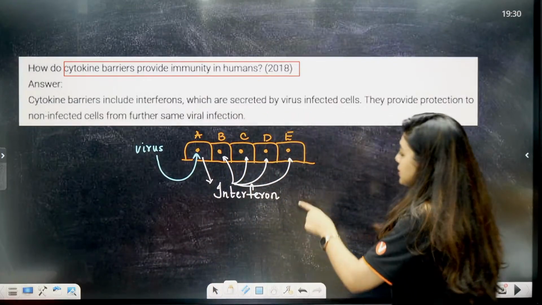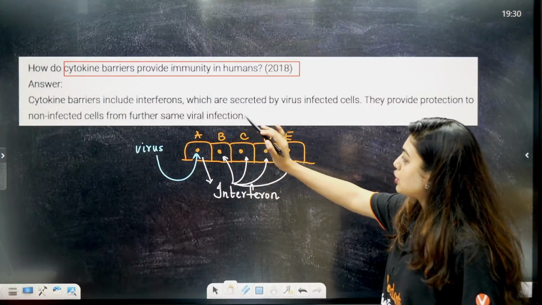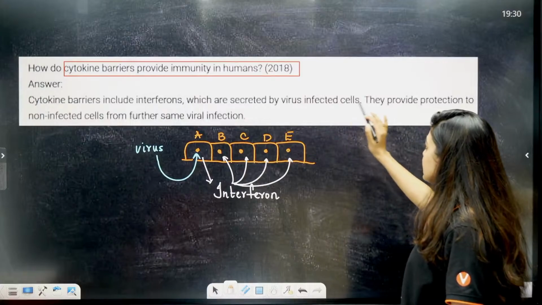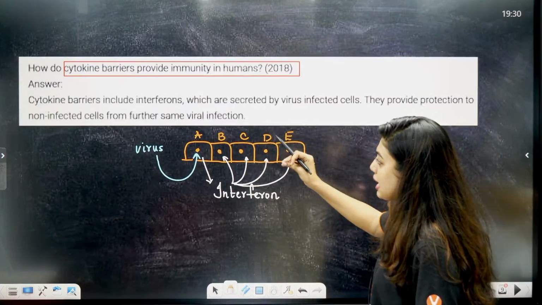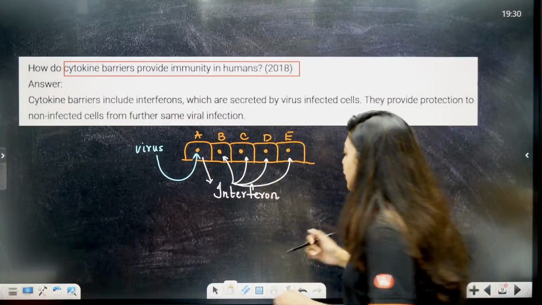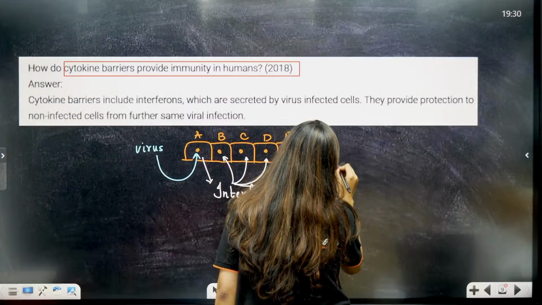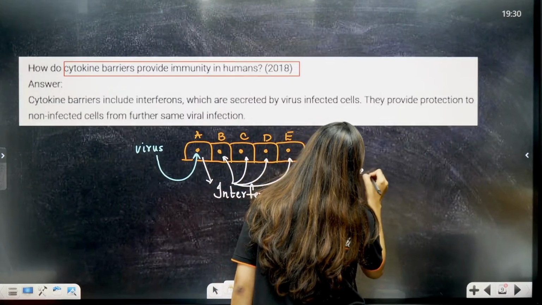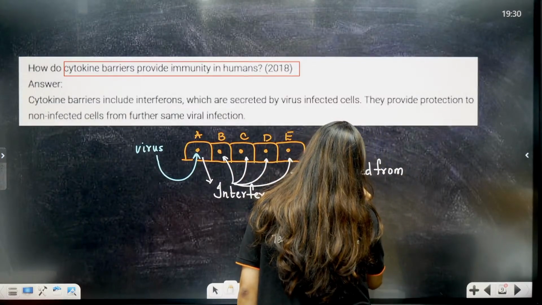So, cytokine barriers include interferons which are secreted by virus infected cells. They provide protection to the non-infected cells from further viral infection. So, these cells will be protected from viral infections.